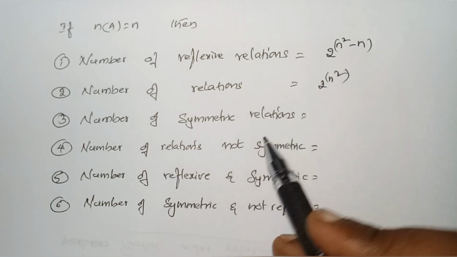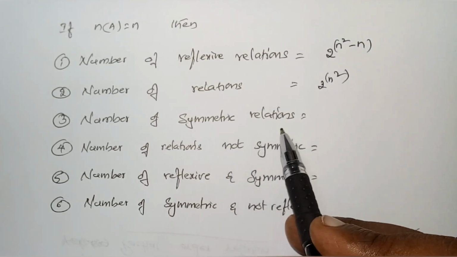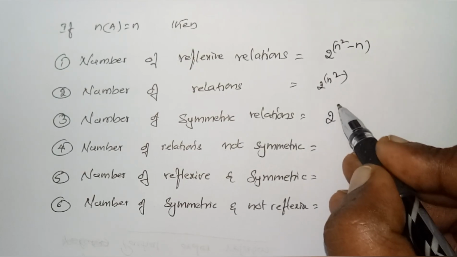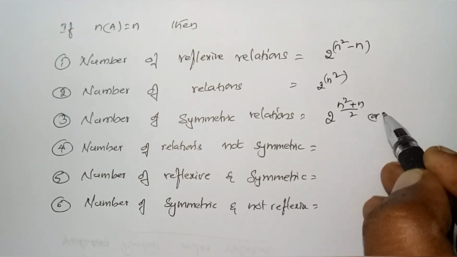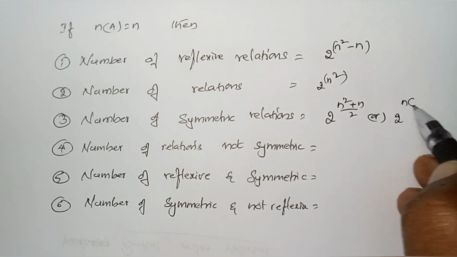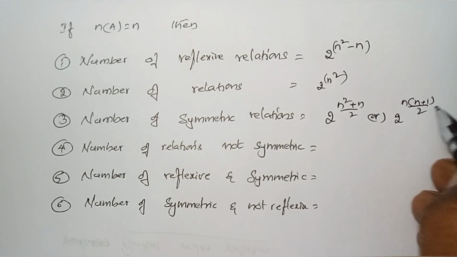Is it clear? So the number of symmetric relations, note down the formula, it is 2 power (n square plus n) by 2, or you can write it, for comfort, as 2 power n into (n plus 1) by 2.